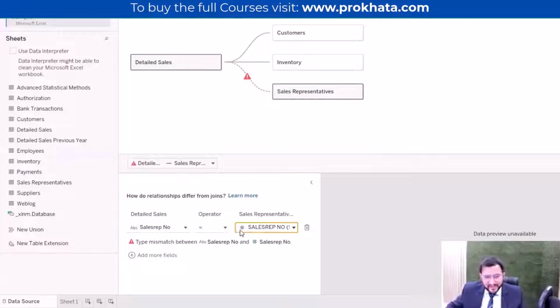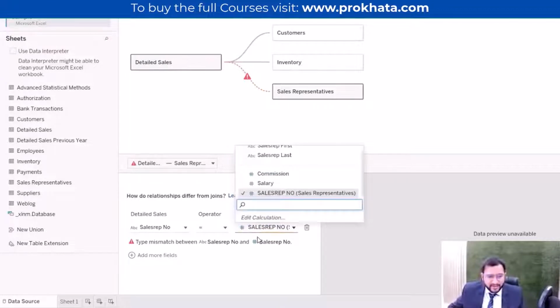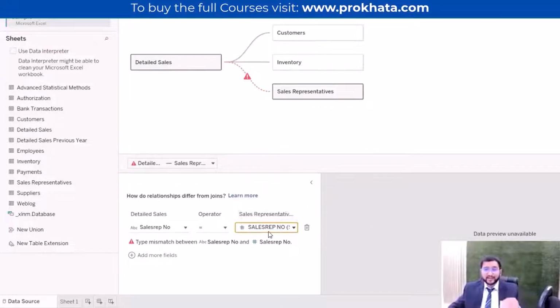On the left side, we can see a hashtag. Here the hashtag denotes the number format. If I click here, actually I will be telling you how to correct this thing. So let's move there first, and then I will show you how we can correct this. So let's move on to the previous data, and let's see how we can correct this.